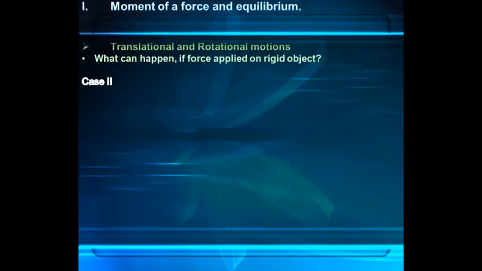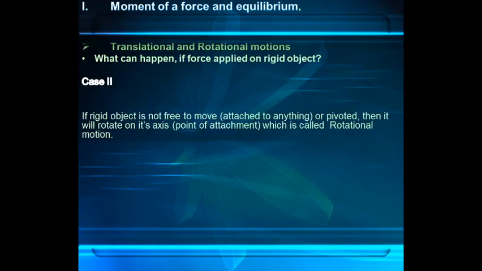Now let us discuss the second case, that is if the object is not free to move, that is it is attached to something. In that case, if we apply force on it, it will rotate on its axis, that is called the point of attachment. And since it is rotating on its axis, this is also called rotational motion.